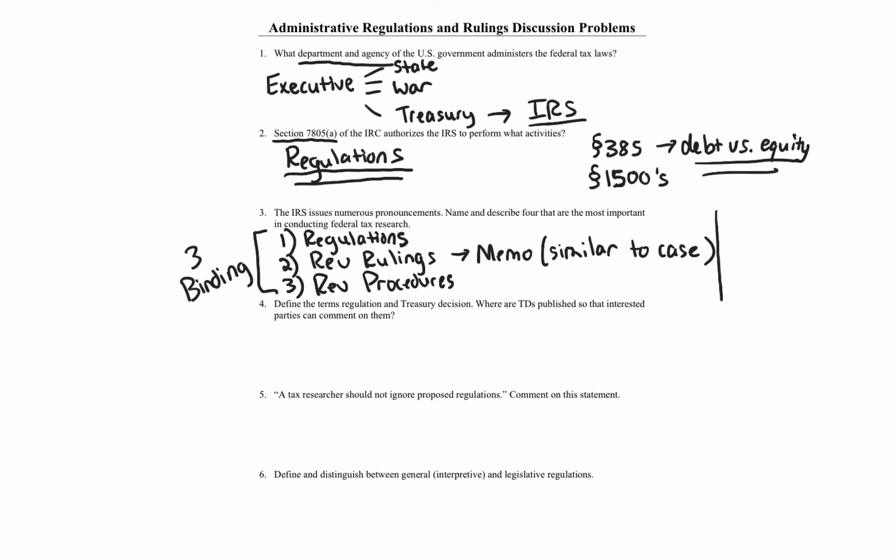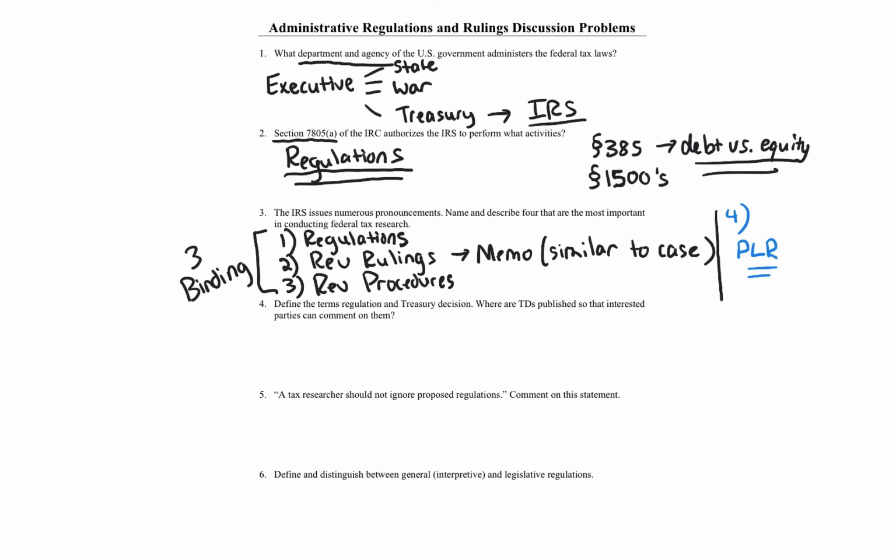Now I want to go over here and put a break, change the color, and do the fourth one. There are so many other administrative authorities out there, but PLRs, private letter rulings, are very important in practice, because as you go higher up in terms of what is considered binding, you've got the Constitution, the Internal Revenue Code, regulations. A lot of times it's hard to find an answer, and if you use just those three things, you're not going to get down to the meat. You're not going to be able to compare facts. So a lot of times you've got to get down to private letter rulings.